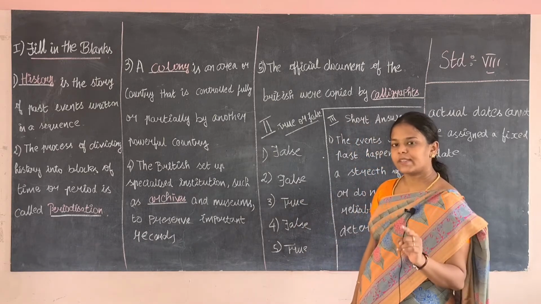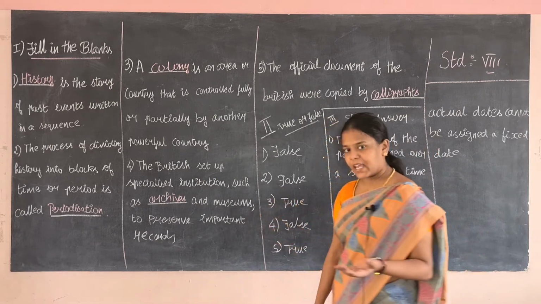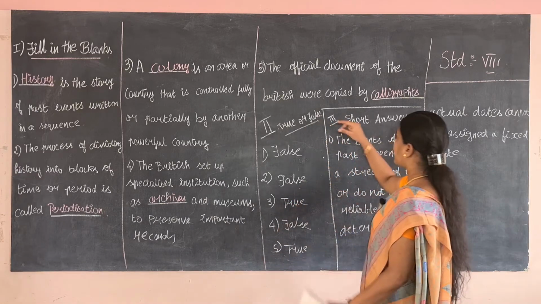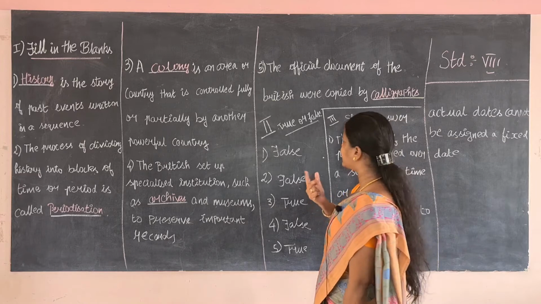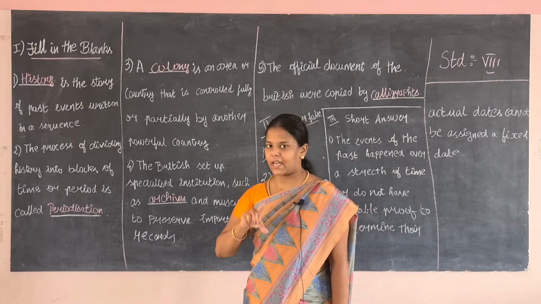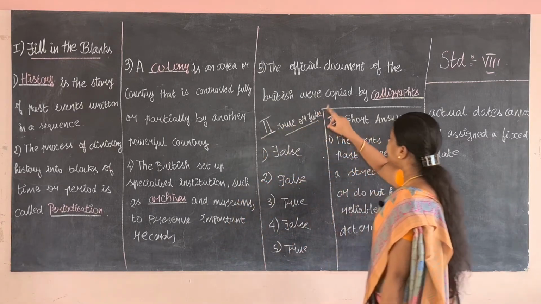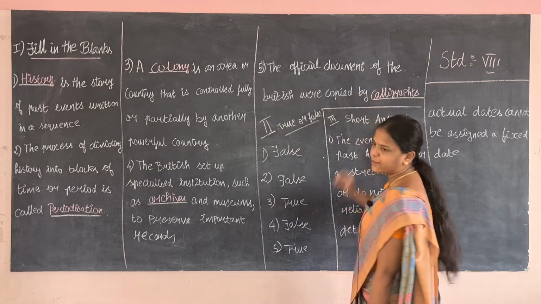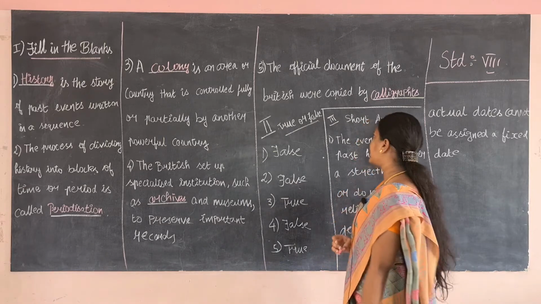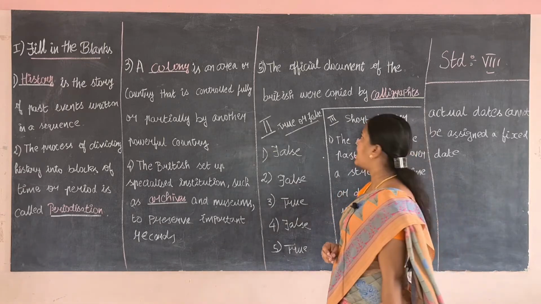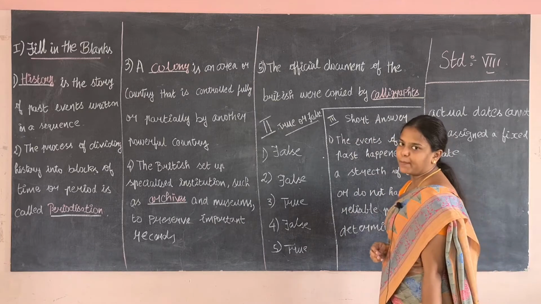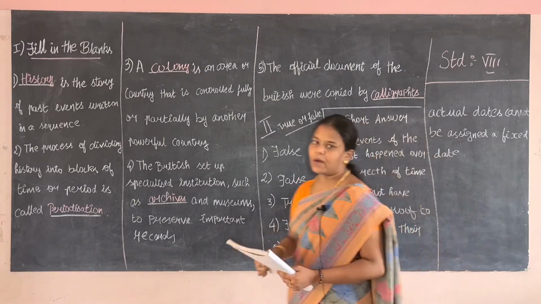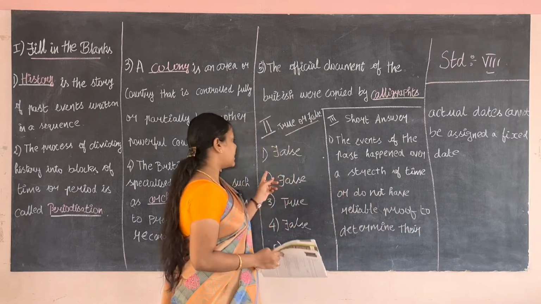The person who copies documents is known as a calligrapher. So here, the official documents of the British were copied by calligraphers. The spelling is C-A-L-L-I-G-R-A-P-H-S, calligraphs.